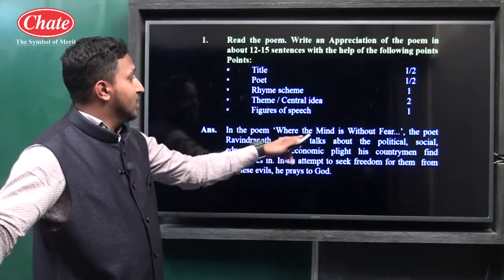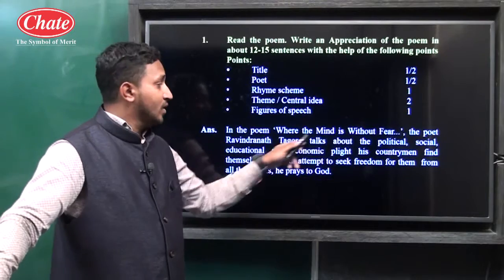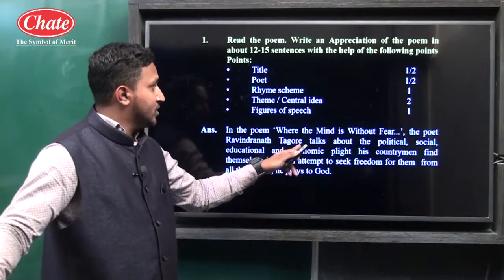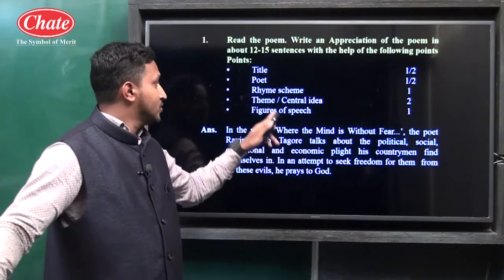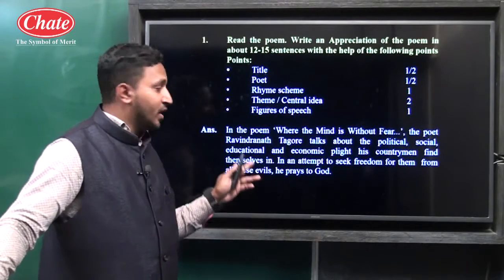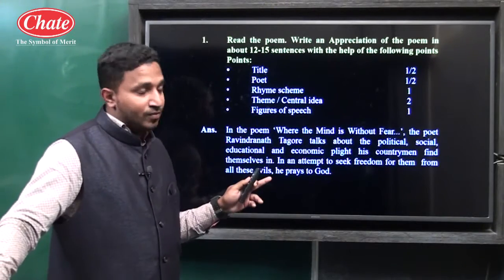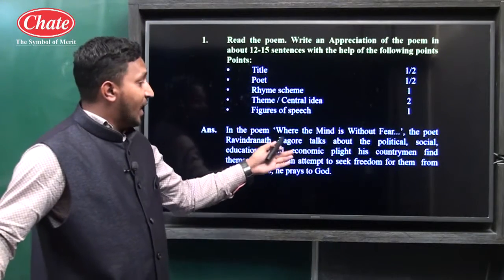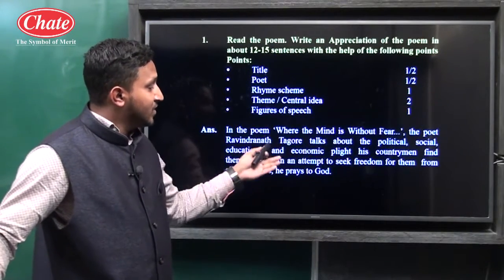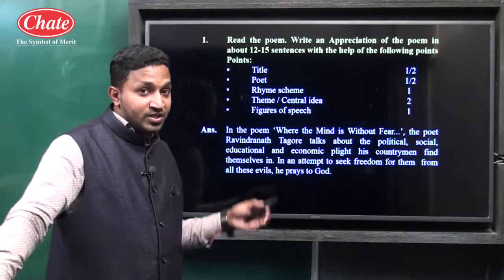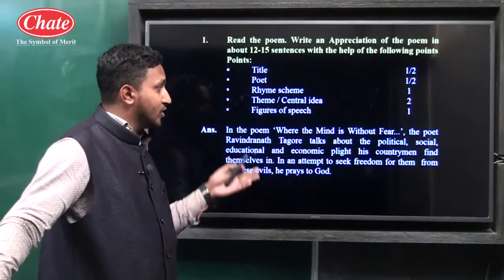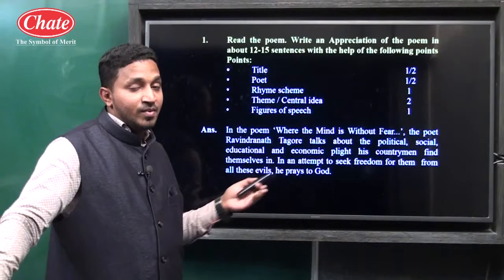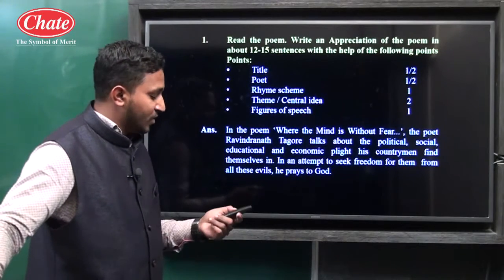The name of the poem, half mark, and the name of the poet, Rabindranath Tagore, are already written here, and we are writing in paragraph format. The next lines talk about the central idea of the poem. Altogether we can say that 2 to 2.5 marks, or 3 marks, have been covered in this small paragraph only.